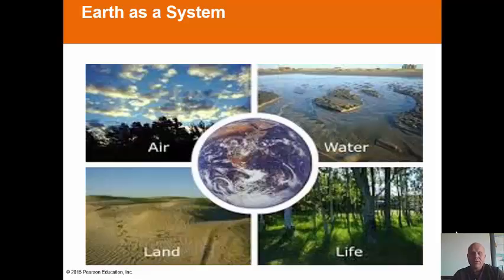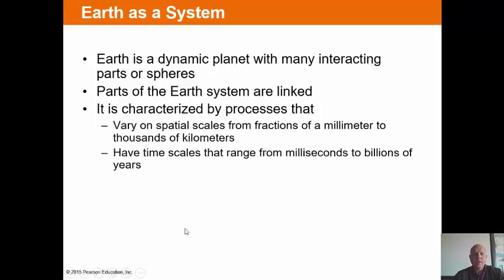All right, guys, we're going to talk about Earth as a system. Now, we go a little bit farther beyond just talking about the air, land, water, life, etc. in geology. We look at it in a little bit more detail when we talk about this. The Earth is a dynamic planet, so the planet is very active. It's moving all the time. There's a lot of things that are going on.